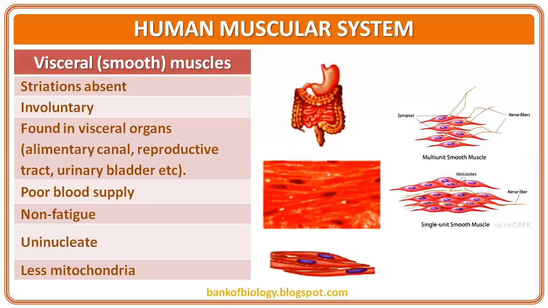Striations are absent. Why? Because thick and thin filaments are arranged in an irregular manner. Involuntary in nature, that means they are not controlled by the central nervous system. Autonomic nervous system control is there. Poor blood supply. Why? Because, unlike skeletal muscle, these muscles need not work faster. And non-fatigue. Why?